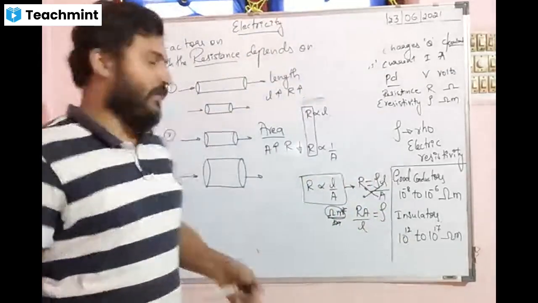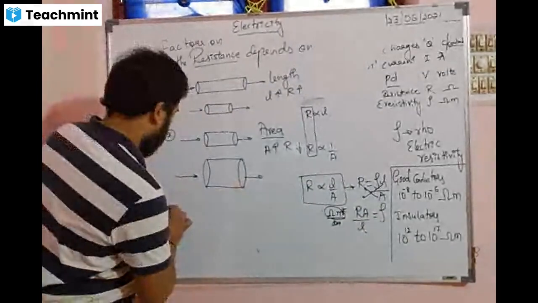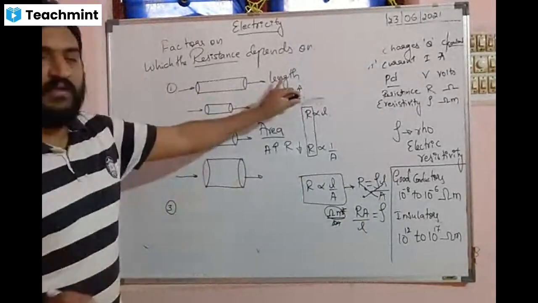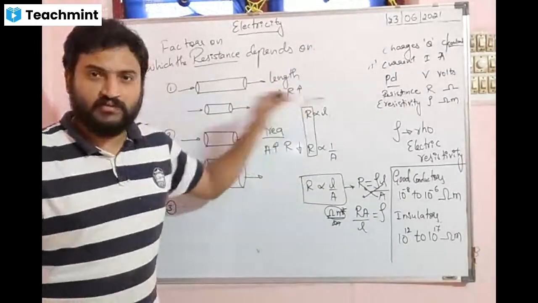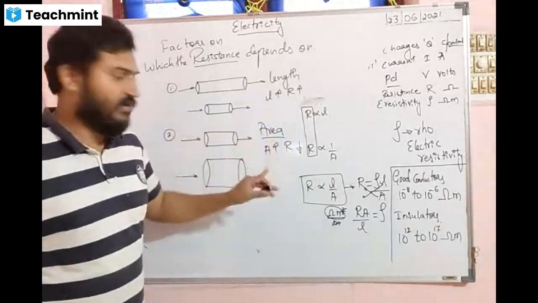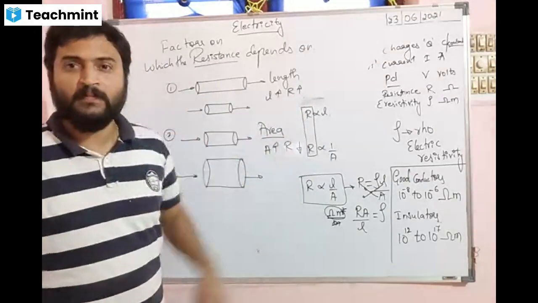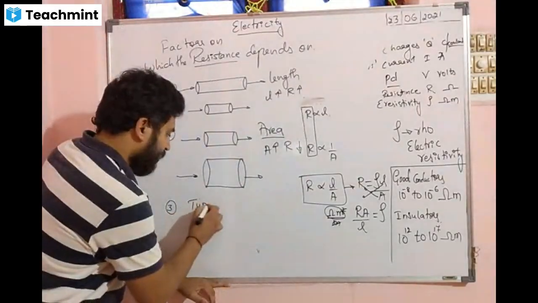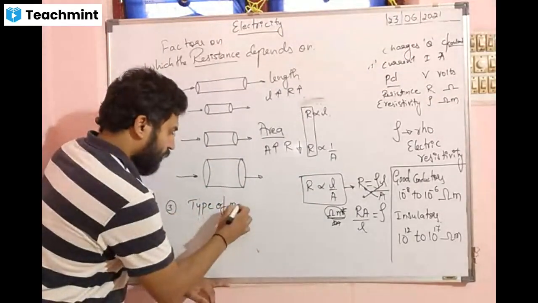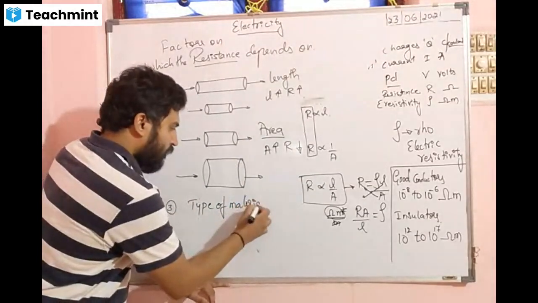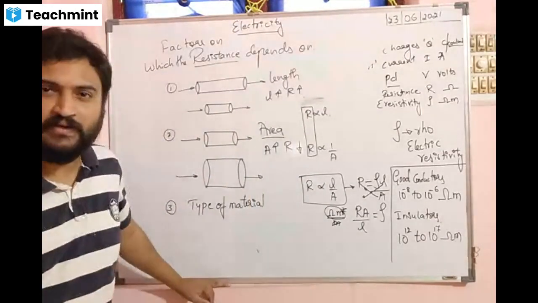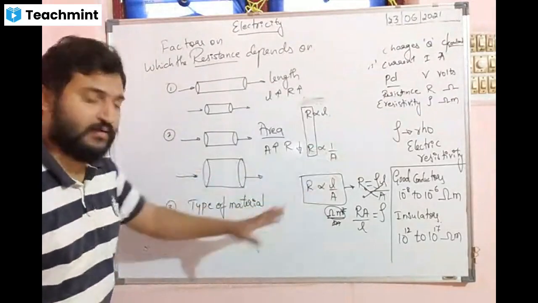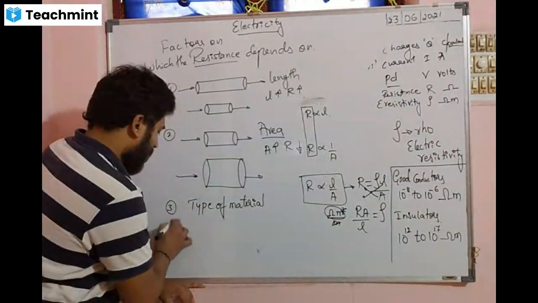Clear? So we had written two of the factors. First factor is the length factor. Length increases, resistance increases. Second is the area factor. Area increases, resistance decreases. Next, can you tell me the other? Type of material, it becomes a good conductor or an insulator.